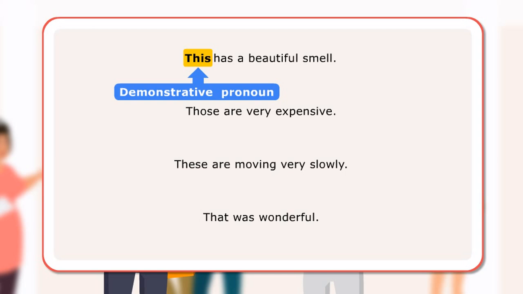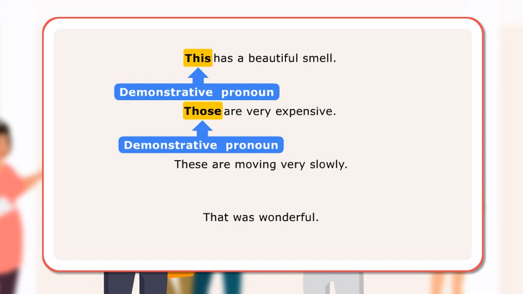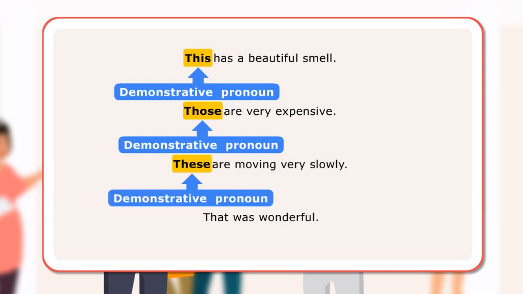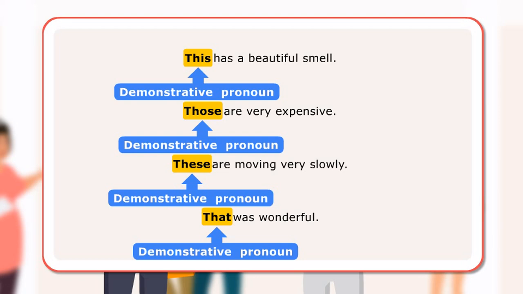In the next sentence, those is used to refer to a noun far away and is a demonstrative pronoun. In the third sentence, these is a demonstrative pronoun and used for a noun close by. In the last sentence, that is a demonstrative pronoun used in place of a noun far away in time.